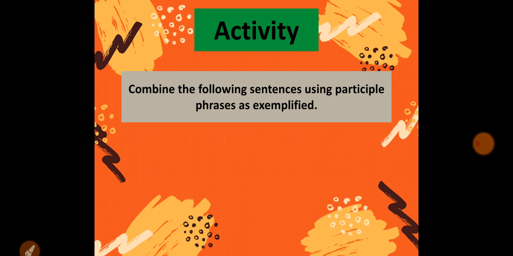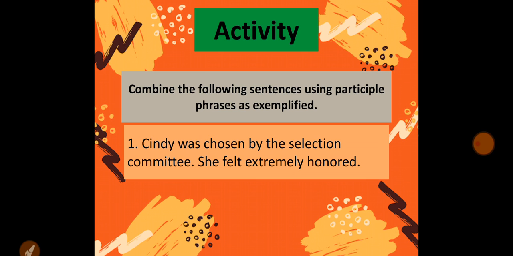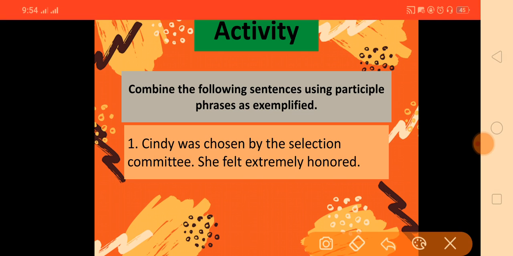Combine the following sentences using participle phrases as exemplified. First sentence is: Sandy was chosen by the selection committee. The other sentence is: she felt extremely honored. Now we have to merge these two sentences using a participle phrase. How are we going to decide whether we have to make a present participle phrase or a past participle phrase? So in this sentence, if you could see which participle is there,